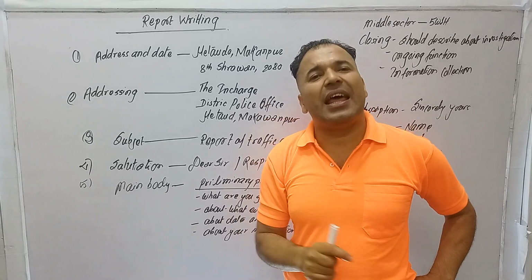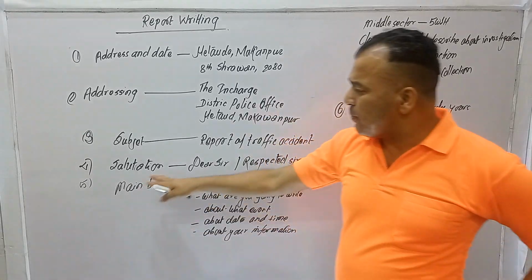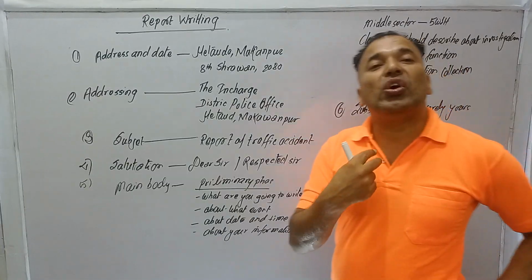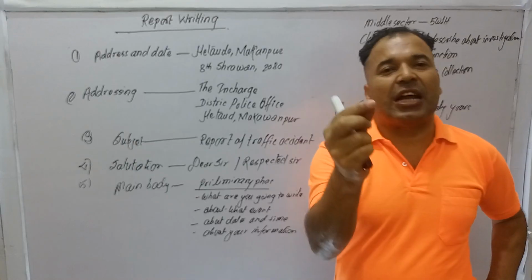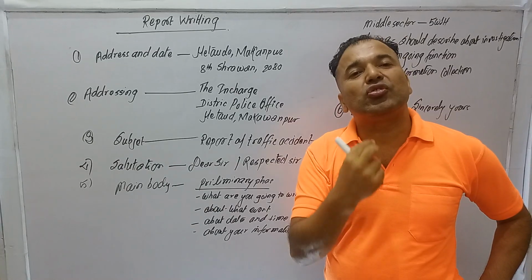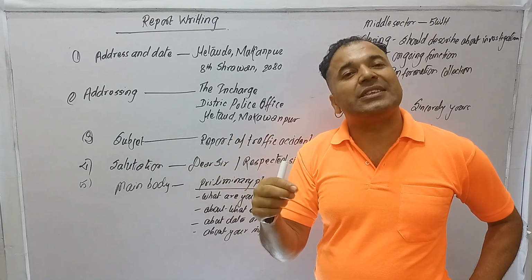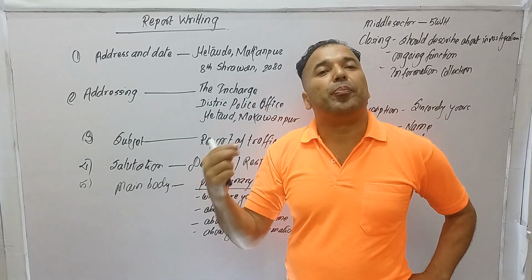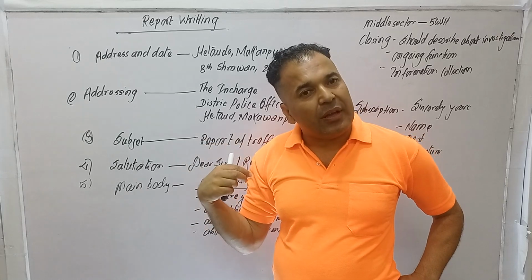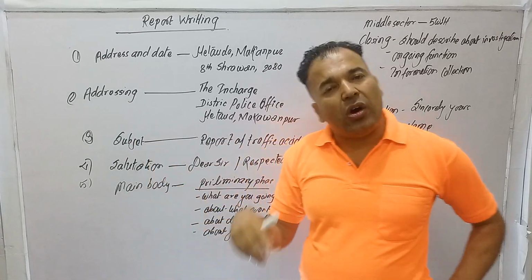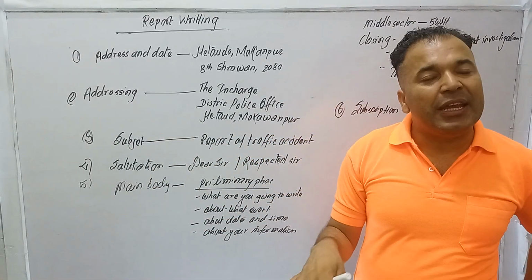You have to mention it like this in the preliminary phase. You have to describe yourself. I am a sub assistant inspector, Mr. Keishi, or you can describe your name.